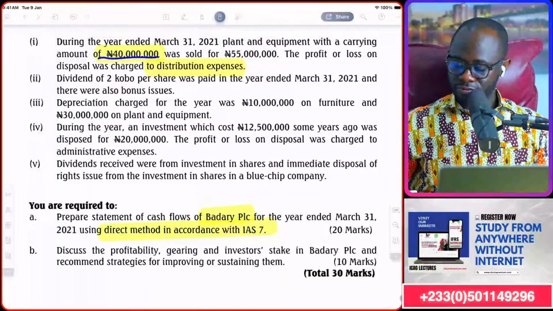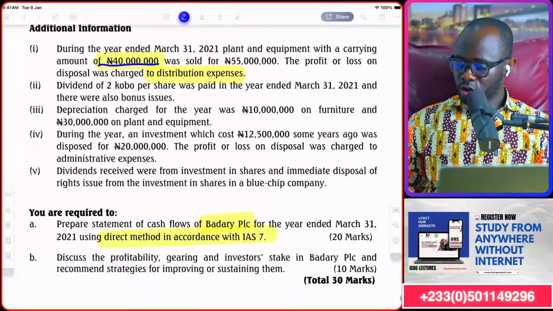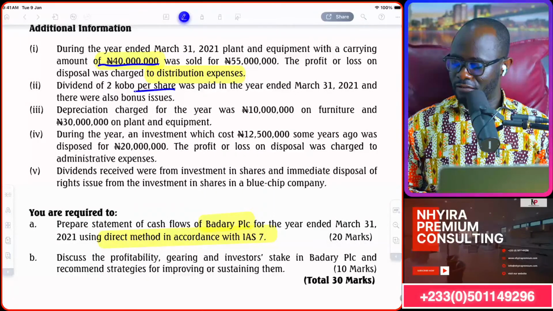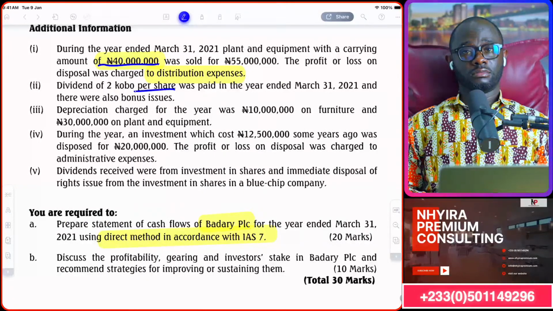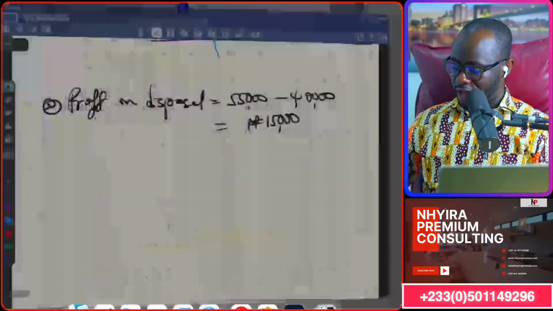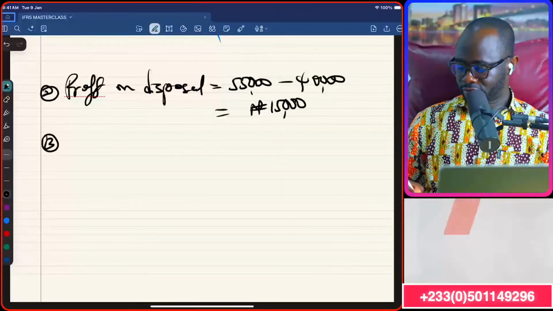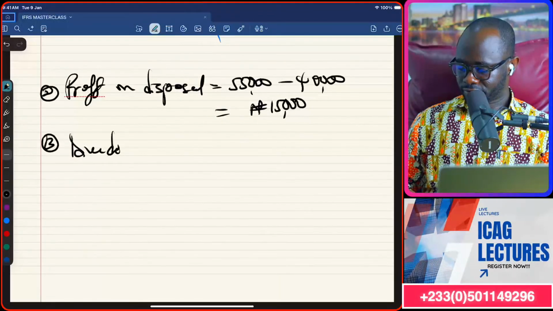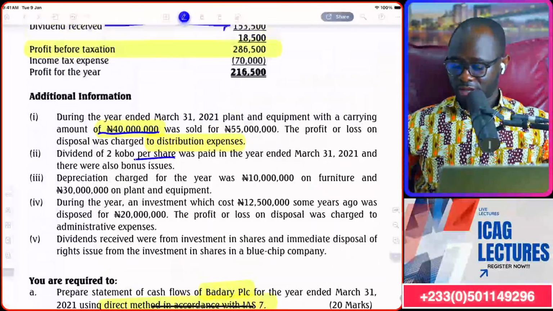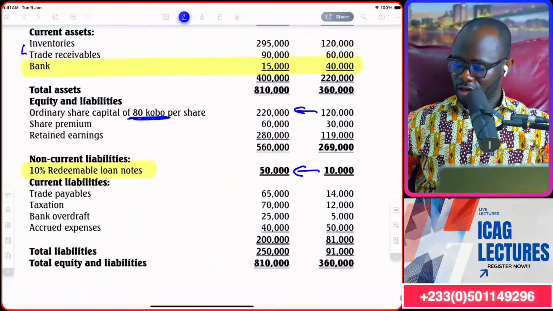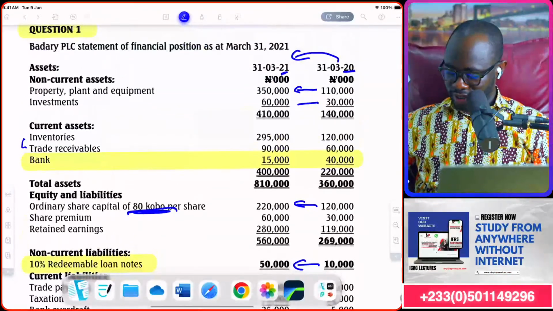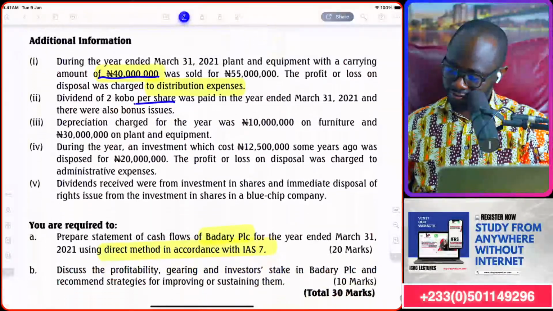Note 2. Dividend of 2 kobo per share was paid in the year ended 31st March 2021. Okay. So dividend of 2 kobo per share. So note 3, dividend. The question is, how many shares do we have? If you remember earlier, we were told 80 kobo. When did they pay the dividend? Let's see.